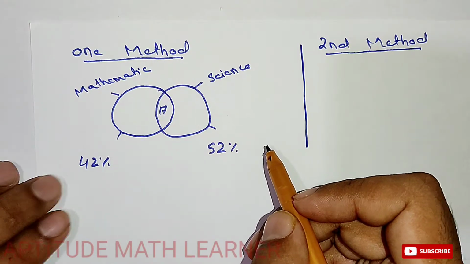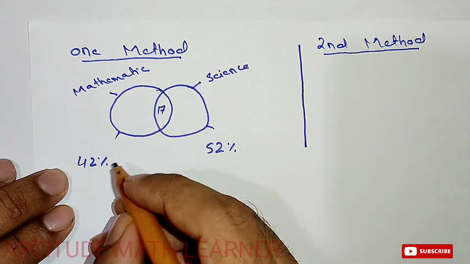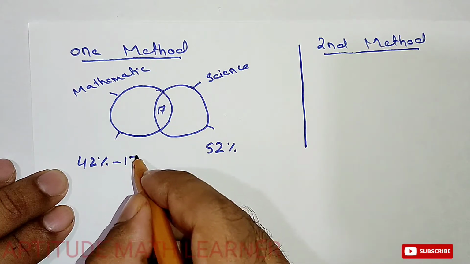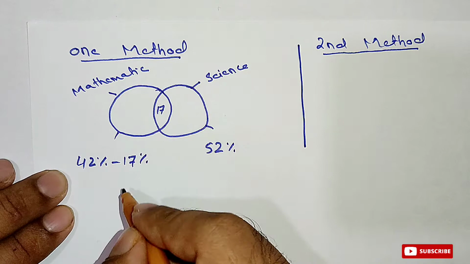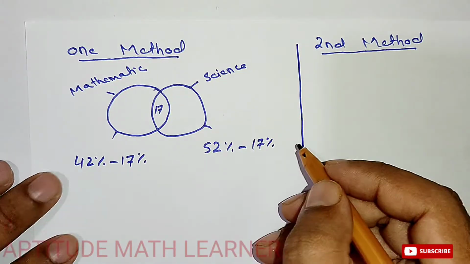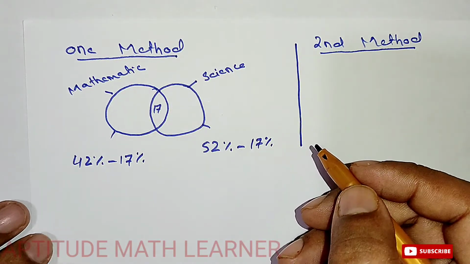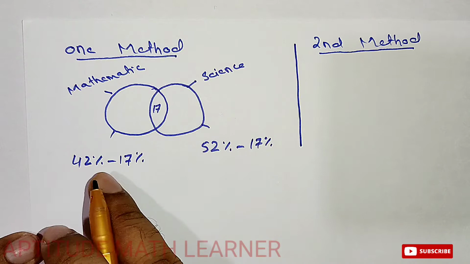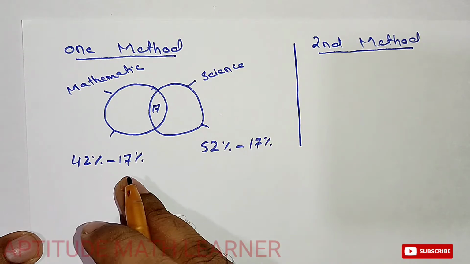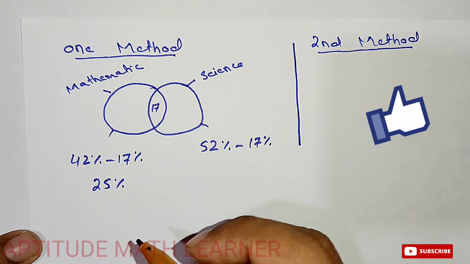If we take out 17% from the mathematics and 17% from the science, then from mathematics we get 42 minus 17, which is 25%.